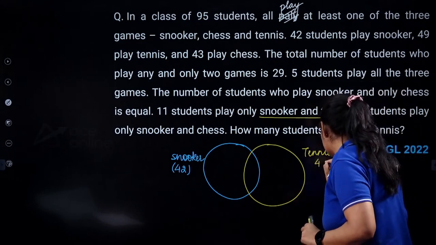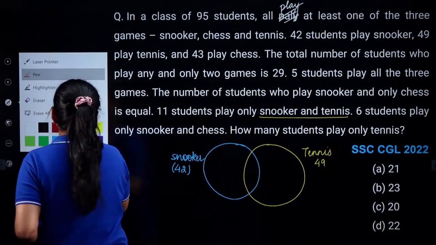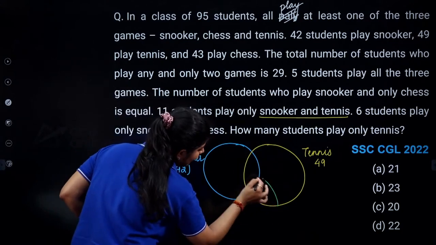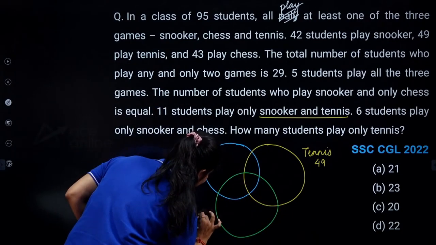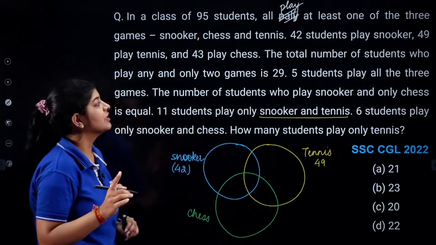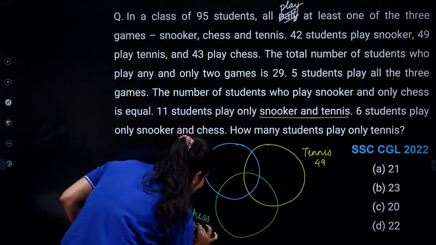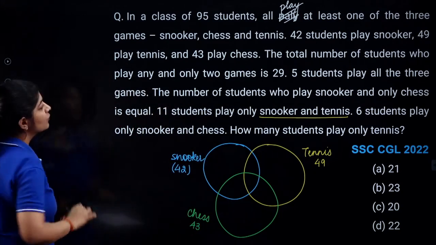There are 49 students. Now we have one more category, chess. Here I can draw my third circle like this, for the students who are playing chess, and we have 43.